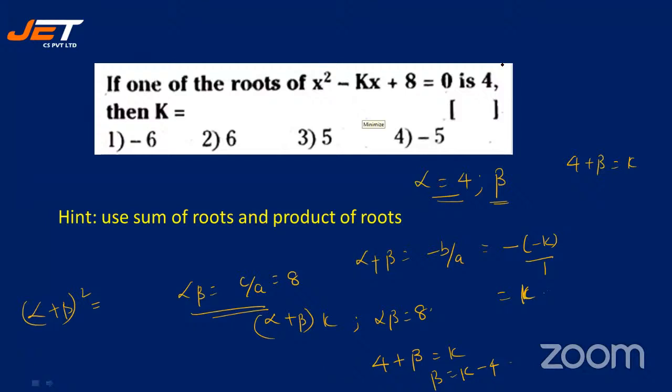Riya Naik, Gayatri. All right, fine. Yes, it is option 2, which is 6. Okay, so alpha plus beta the whole square, that is alpha square plus beta square plus 2 alpha beta. So when you substitute this, you will get the value of k as 6. Just work it out and tell me the answer. So please do the revision of these sums and be very thorough with all the formulas.